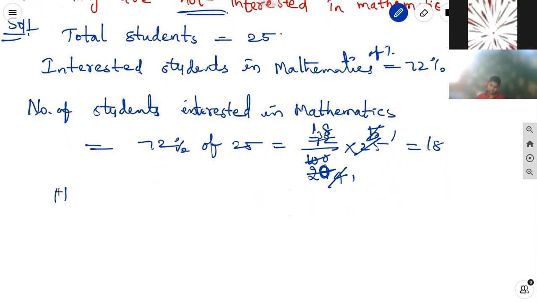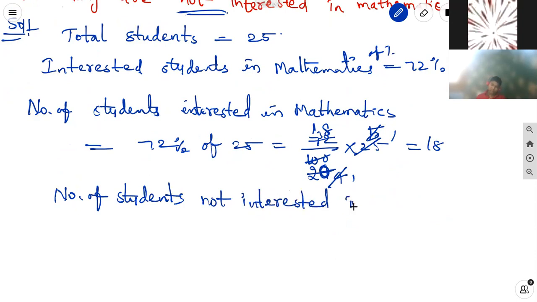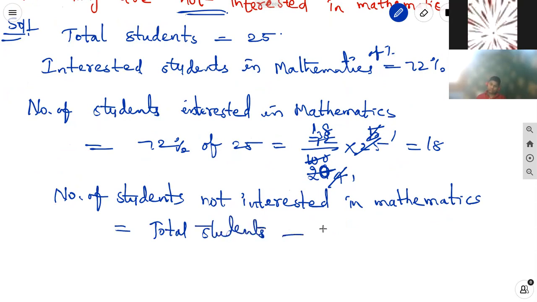So the number of students not interested in mathematics is equal to total students minus interested students.